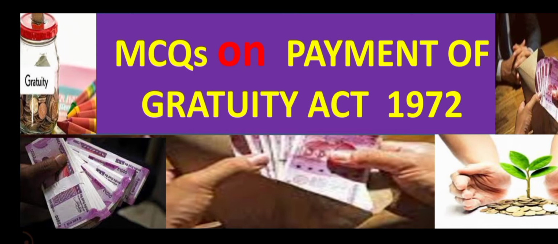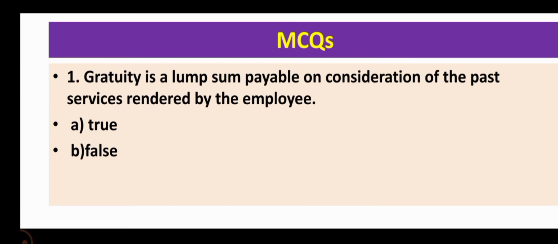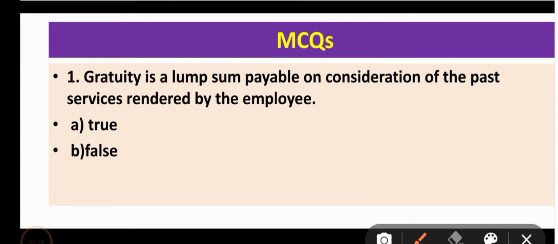The MCQs of Payment of Gratuity Act 1972. So let's start. Our first question: gratuity is a lump sum payable on consideration of the past services rendered by the employee. So the correct option for this question is option A, is true. Gratuity is actually payable on lump sum amount only. It cannot be given in installments.